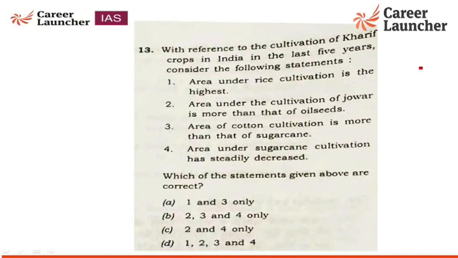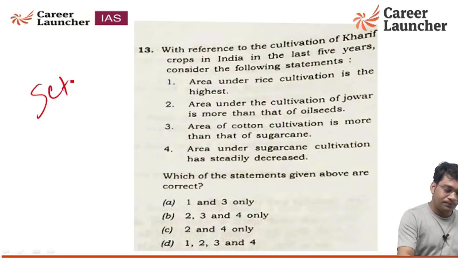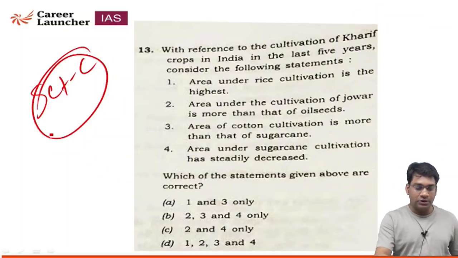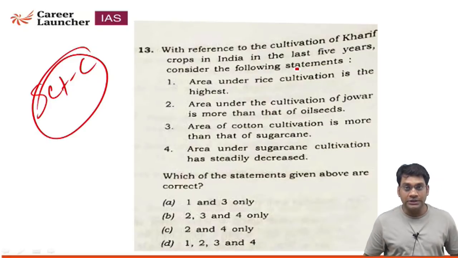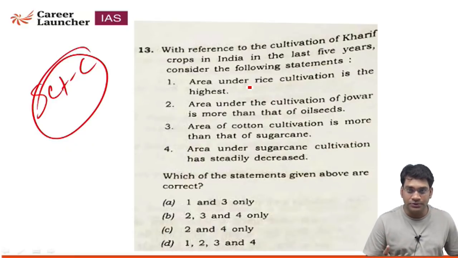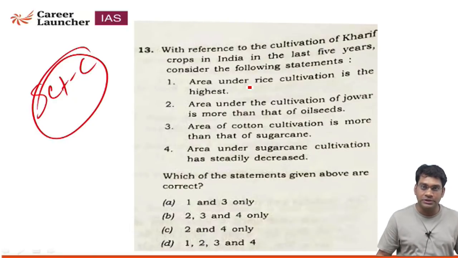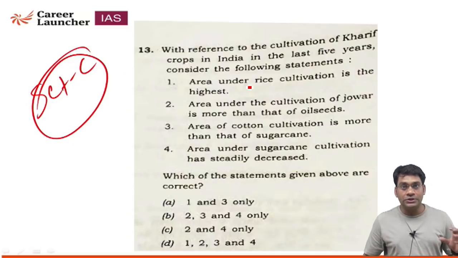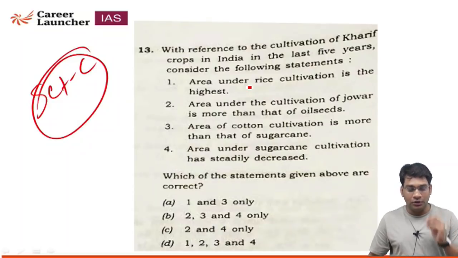See, this is question set C, question number 13. The question is: with reference to the cultivation of kharif crops in India in the last 5 years, consider the following statements. You should know what kharif crops are. Kharif crops are also called monsoon crops. They basically start with the onset of monsoon. So you should know which types of crops come under kharif crops.